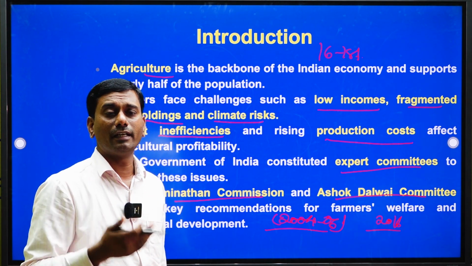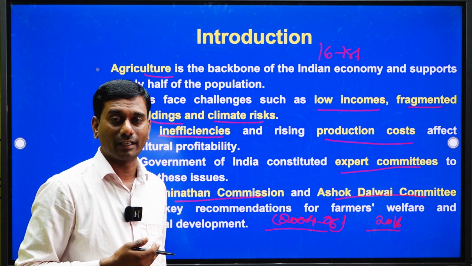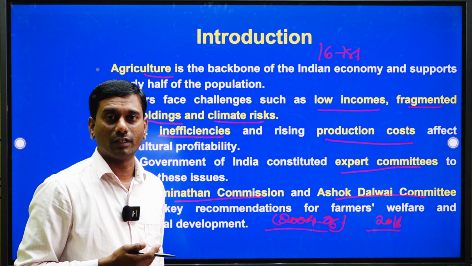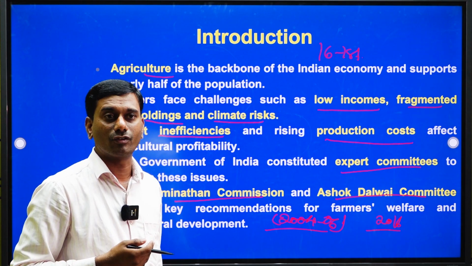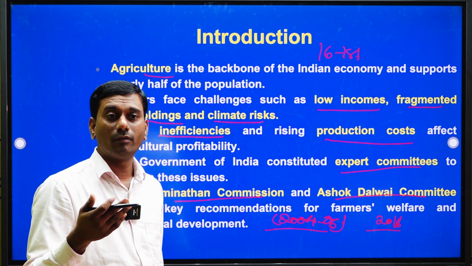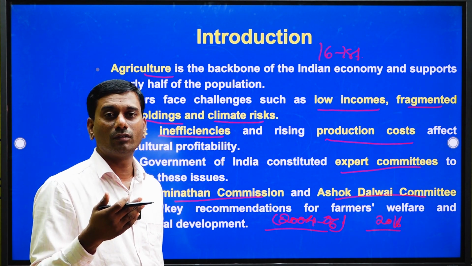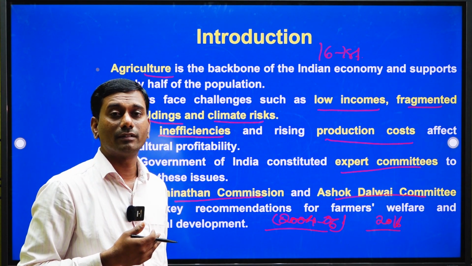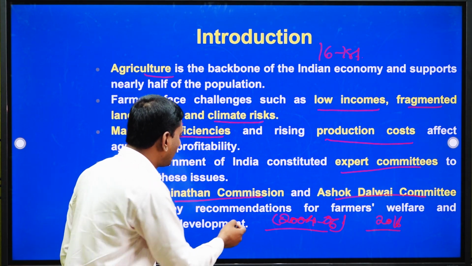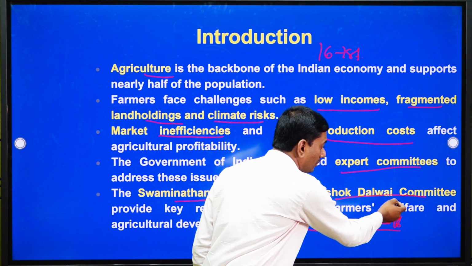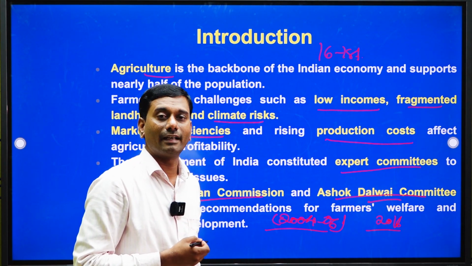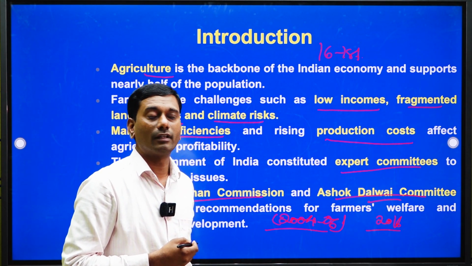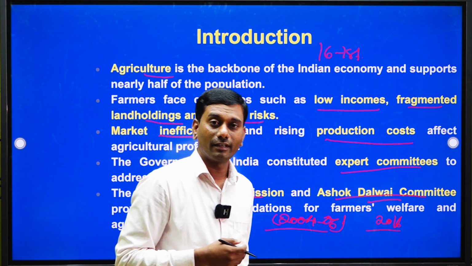He made many drastic changes in the Indian agriculture sector. During the 1960s, he made a significant contribution to agriculture production growth. Ashok Dalwai is an additional agriculture secretary for the government of India in the Department of Agriculture and Farmers Welfare.